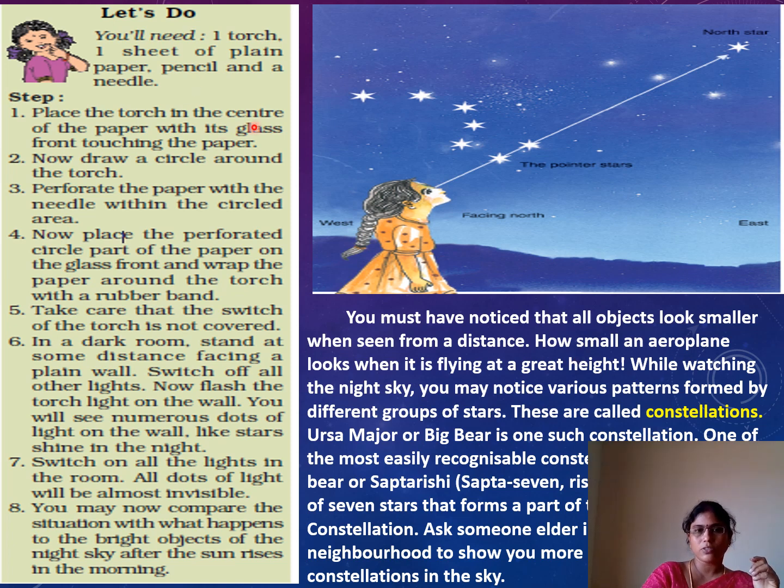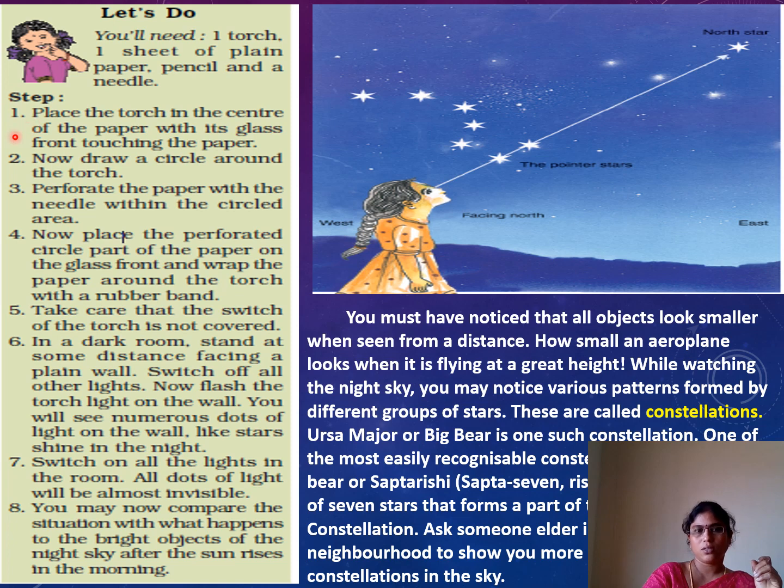A small activity for you, children. Let's try it. Definitely you will understand why we are not able to observe stars at daytime. For this activity you need one torch, one sheet of plain paper, one pencil and a needle. These four you need to do this activity.